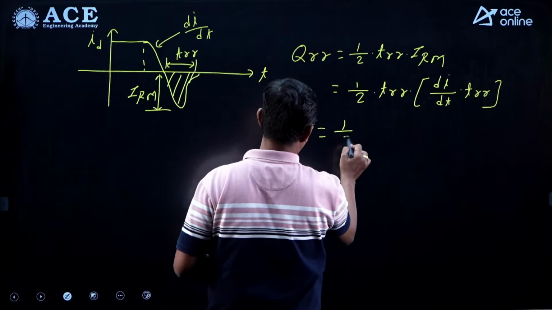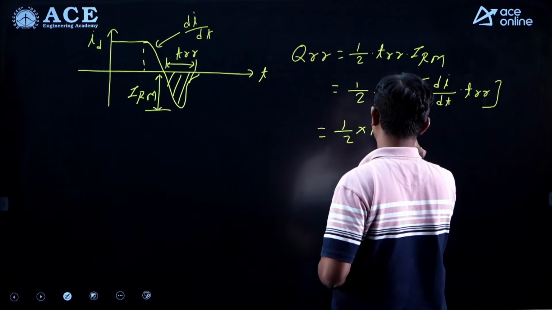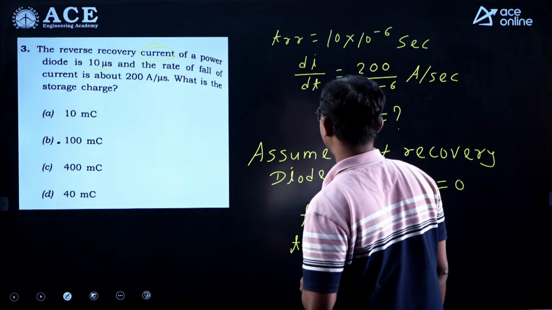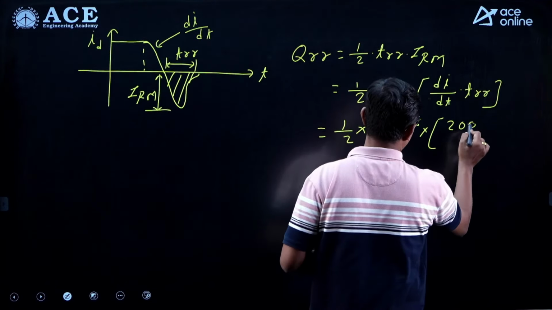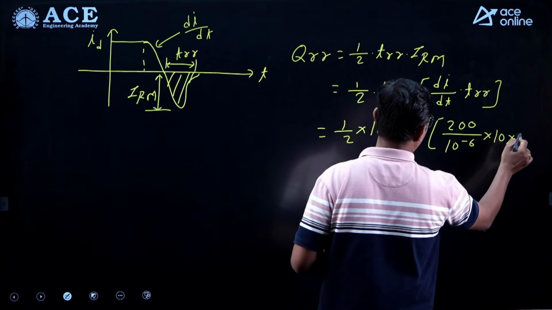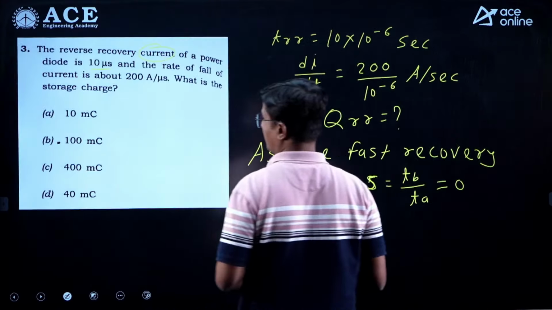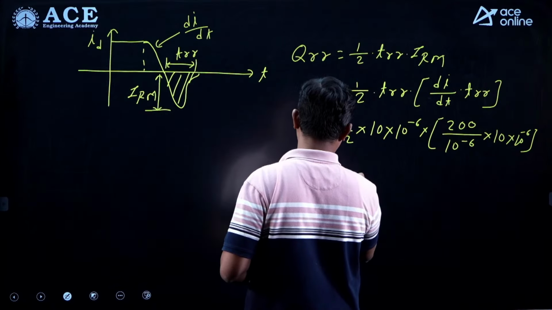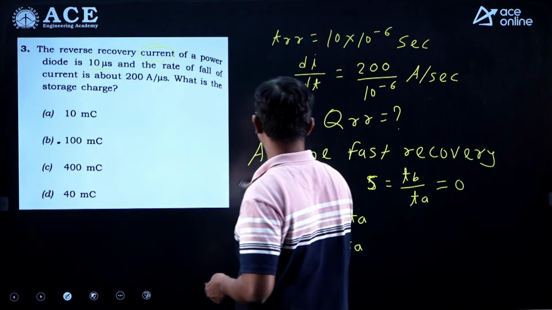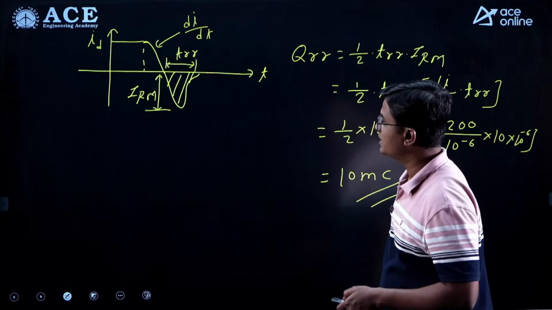So put here 1 by 2 into T_RR, which is 10 microseconds, 10 into 10 to the power minus 6, into di/dt. di/dt is 200 ampere per microsecond, 200 upon 10 to the power minus 6, into T_RR. It is again 10 into 10 to the power minus 6, right? So we simply need to simplify this. After simplification, we will get 10 millicoulomb. All right? So the correct answer is option A. For this question, option A is the correct option, right?